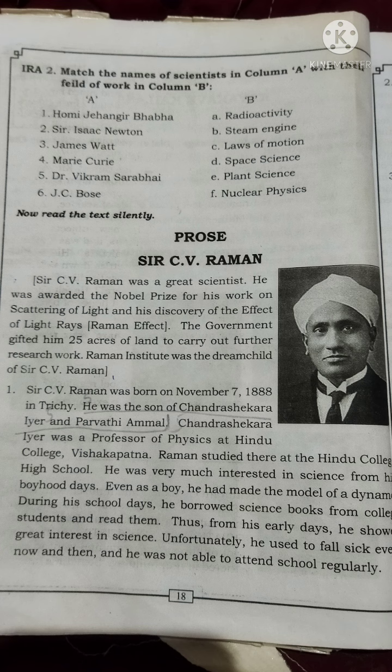Before getting into the lesson, children, at the top of the 18th page, there is a match the following, right? In column A: Homi Jahangir Bhabha, Sir Isaac Newton, James Watt, Marie Curie, Dr. Vikram Sarabhai, J.C. Bose. In column B: radioactivity, steam engine, laws of motion, space science, plant science, nuclear physics. You have to write this one by searching, whatever you know, write that much, and use the internet, where you will get the information. You must write this and send it to me, okay?